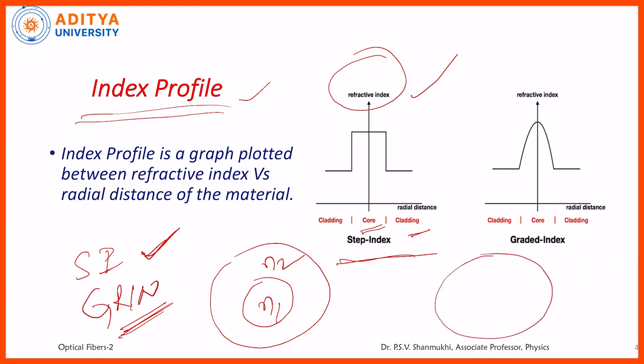Suppose this is the cladding and the core is taken as concentric layers. Core is in the form of concentric layers. The inner layer is denser than the outer layer, and so on. So between any two adjacent layers, total internal reflection is possible. You observe the index profile for this one. It is a curved part. So from core to cladding, the refractive index is changing through several steps or non-linearly, and in case of step index fiber, from core to cladding it is changing through a single step. So that is the index profile.